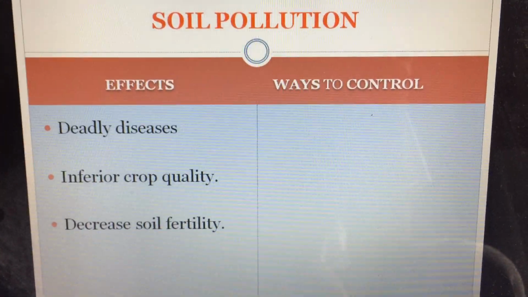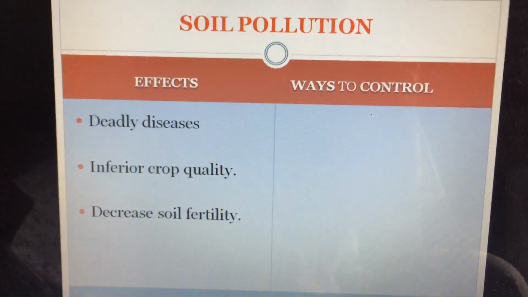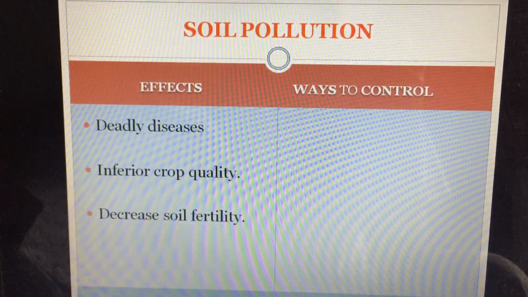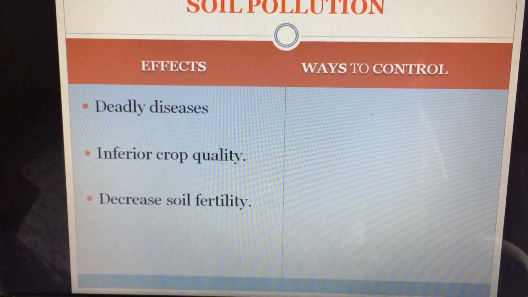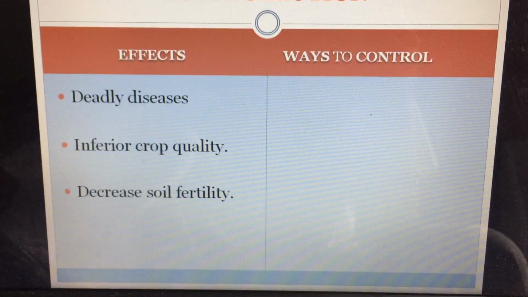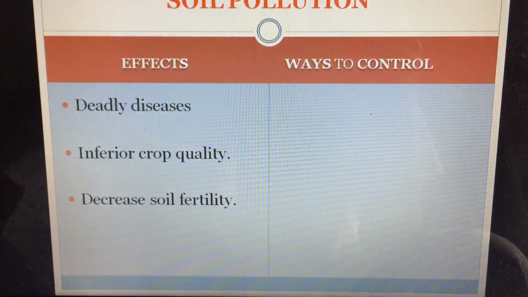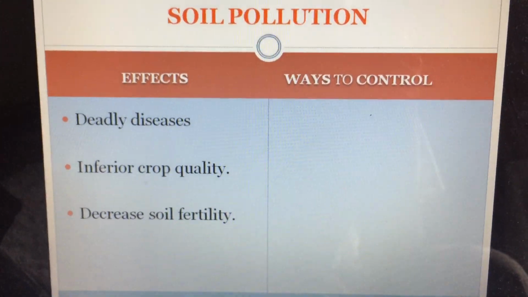Decrease in soil fertility. As I told, when the soil gets polluted, the quality of the soil will decrease and the crop will also decrease. So decrease in soil fertility will lead to inferior crop quality, and if there is inferior crop quality, then we'll have various kinds of deadly diseases.